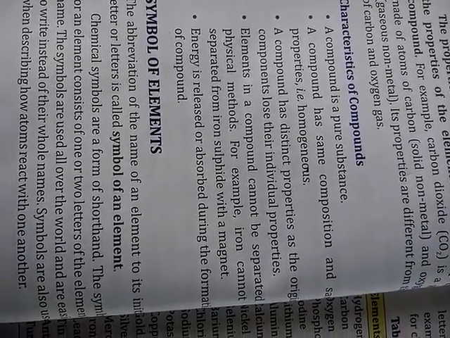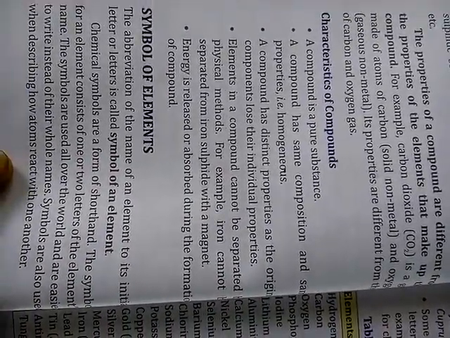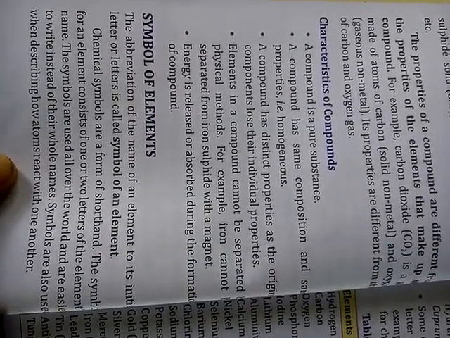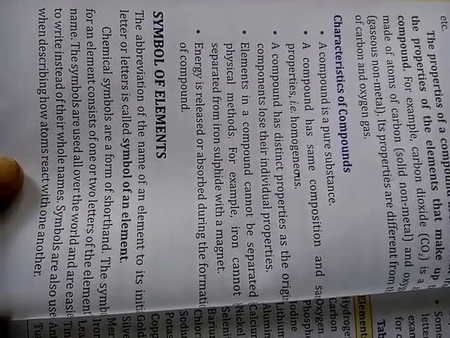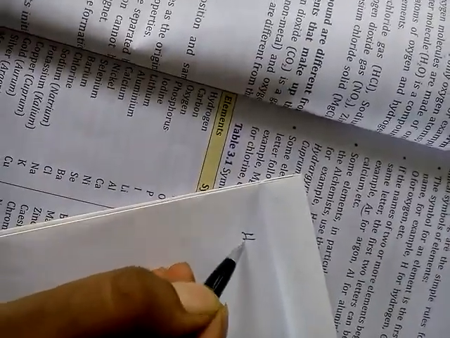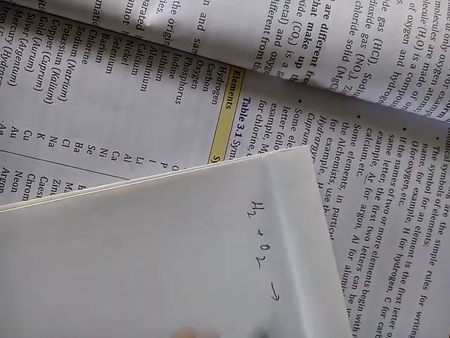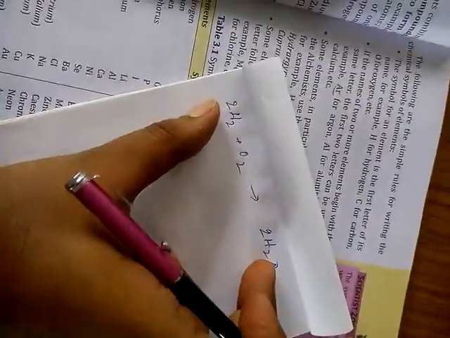Chemical symbols are a form of shorthand, a short form. The symbol for an element consists of one or two letters of the element name. The symbols are used all over the world and are easy to write instead of writing the whole name. For example, if I write H2 plus O2 produces H2O, now I have to balance the reaction, so I will put 2 over here. See, I have written it in such a small space.